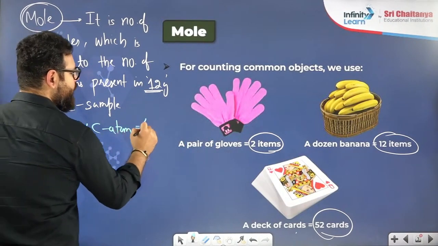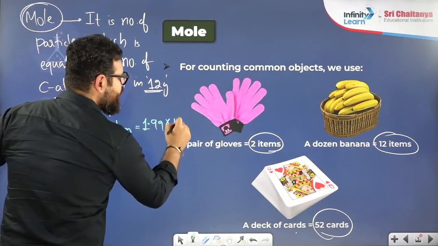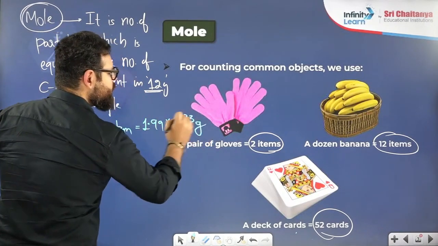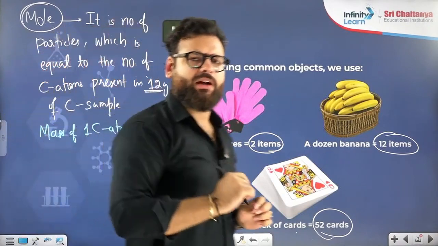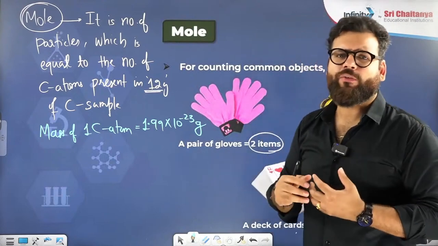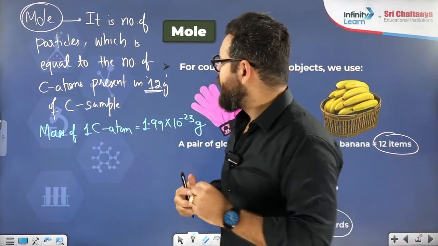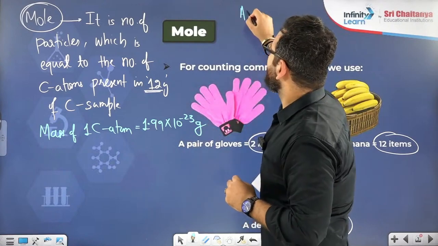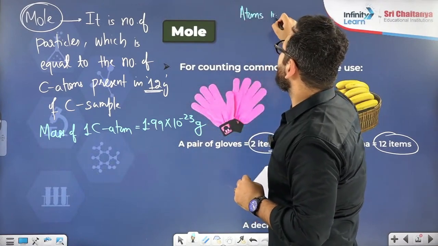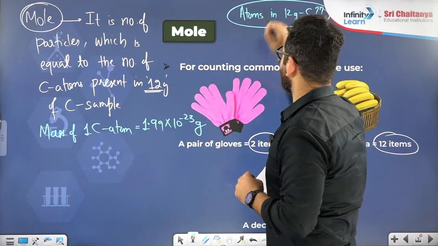You can almost say 2 into 10 power minus 23 gram. I know the mass of one carbon atom. I want to find how many atoms are there in 12 gram carbon. This is our question.